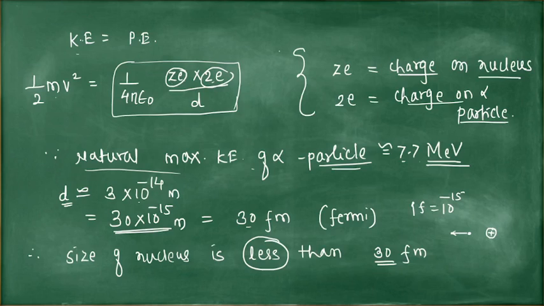So this nucleus has a small radius or small size. This distance is 30 fm. So the small size of the nucleus should be less than 30 fm. It should be less than 30 fm. So this is the distance of approach.